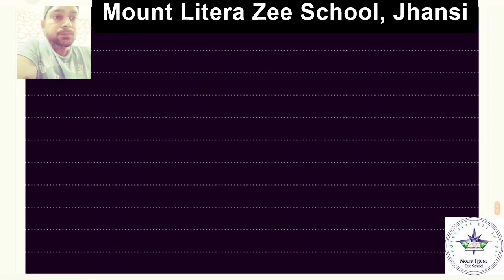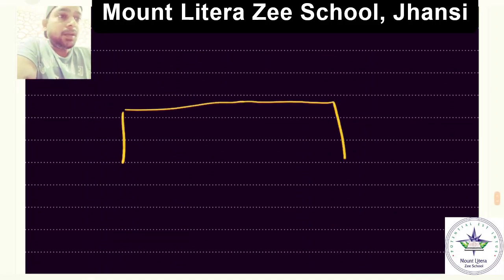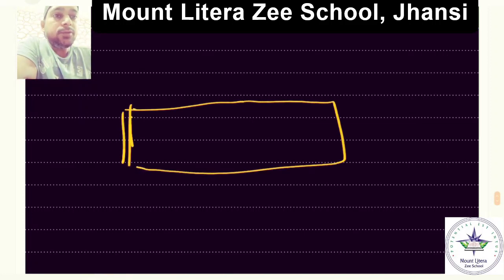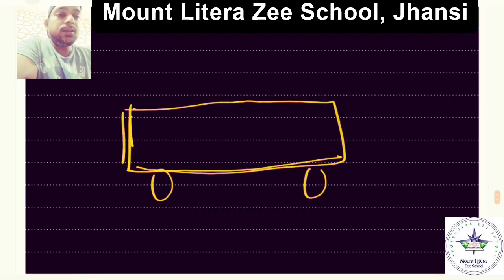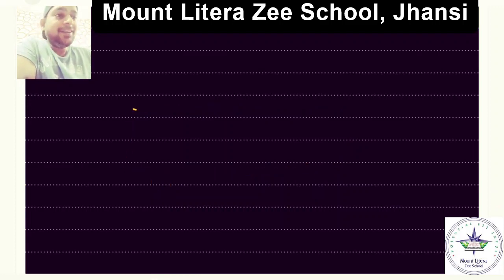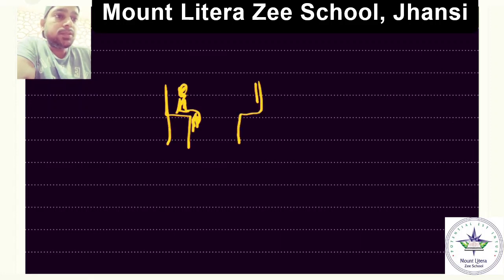Suppose, my drawing is very poor, I told you earlier, so just consider it, my dear students. I'll tell you something in a different way. Suppose there are two chairs in a train somewhere, and this person is sitting this way, and there is another person sitting this way.